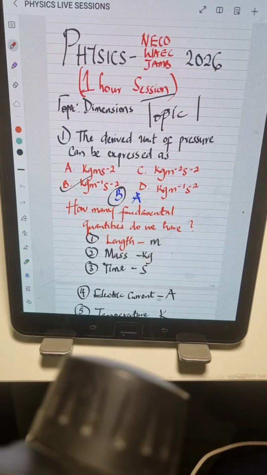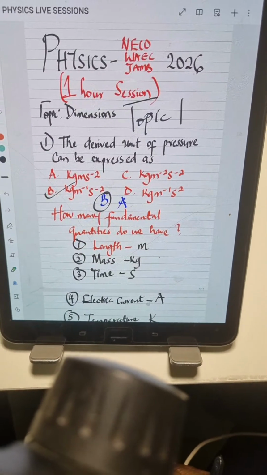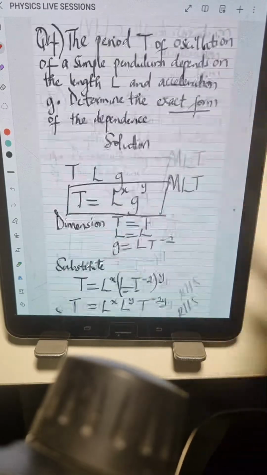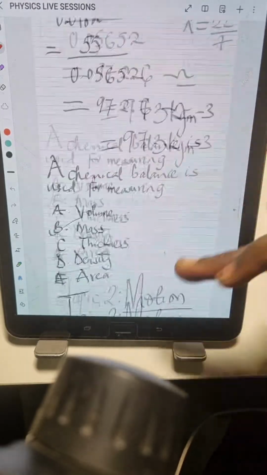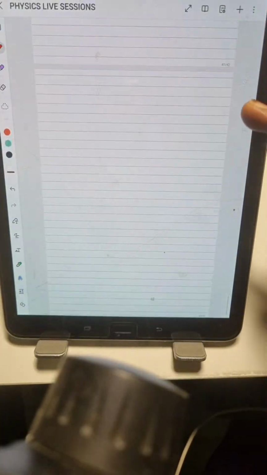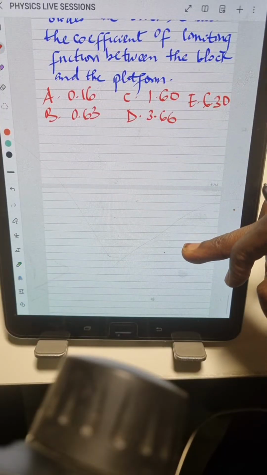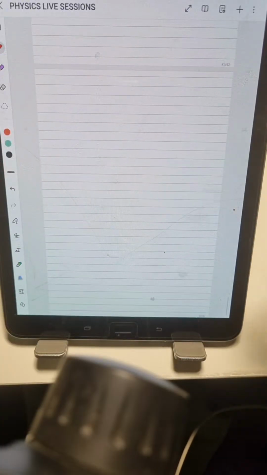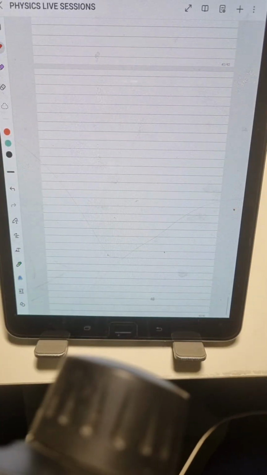So if you're writing WAEC, NECO, or JAM this year 2026, this page is for you. This live session is for you. We have some physics questions we'll be solving tonight, and I'll be picking questions from WAEC, NECO, and JAM 2026. This session is going to last for, let's say, 90 minutes. So we're going to get started immediately.